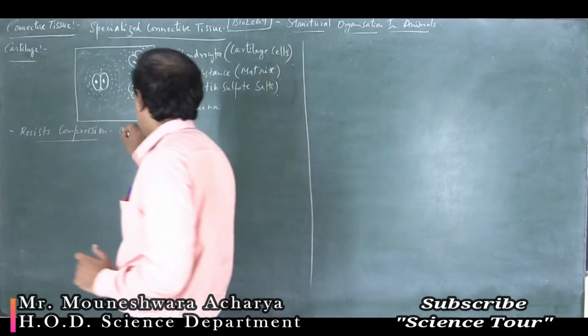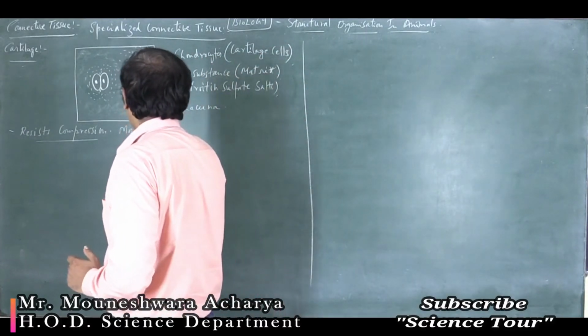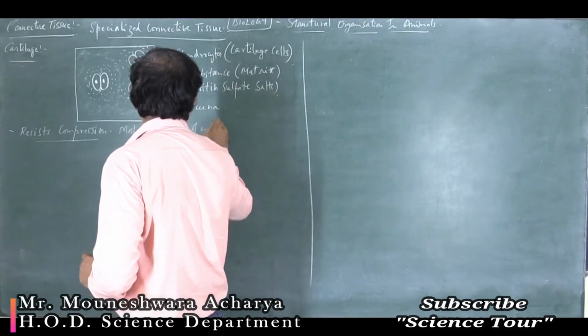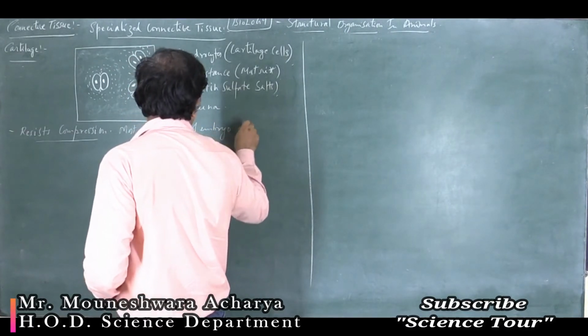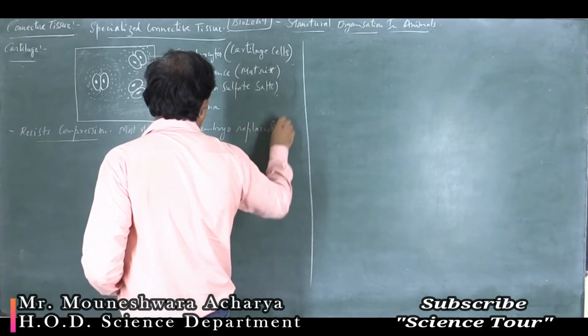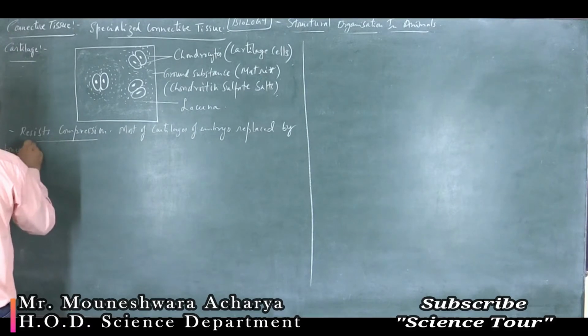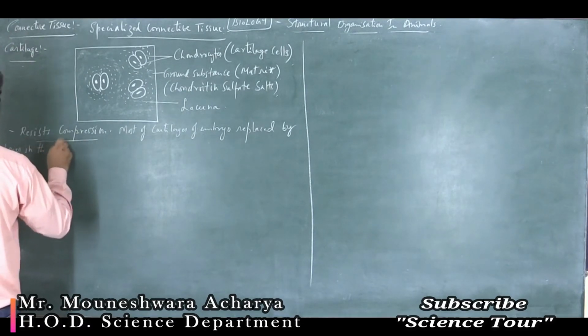Most of the cartilages of the embryo are replaced by bones in the adult.